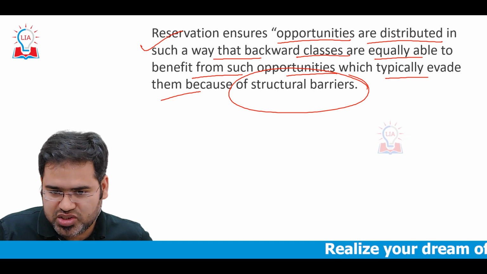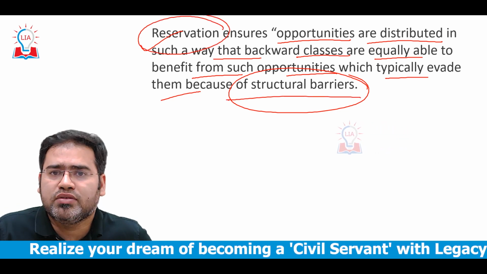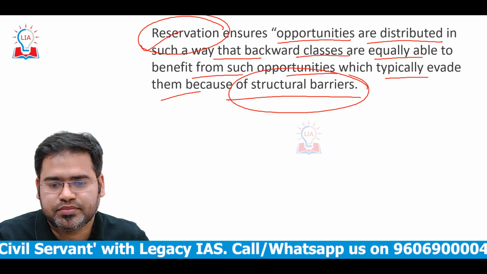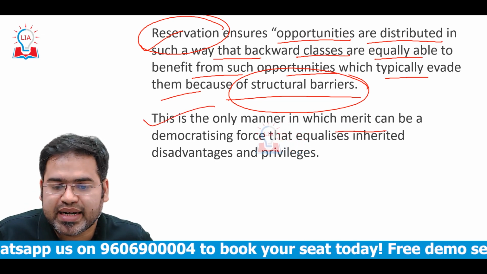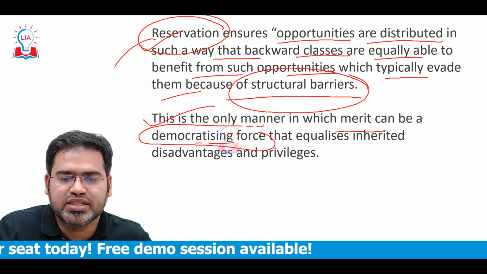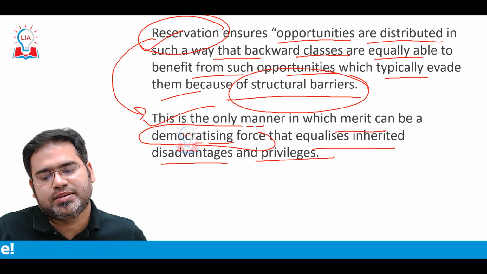Because of these structural barriers, reservation is the only thing through which they get the opportunity to enter public service. This is the only manner in which merit can be a democratizing force, one that equalizes inherited disadvantage and privilege.